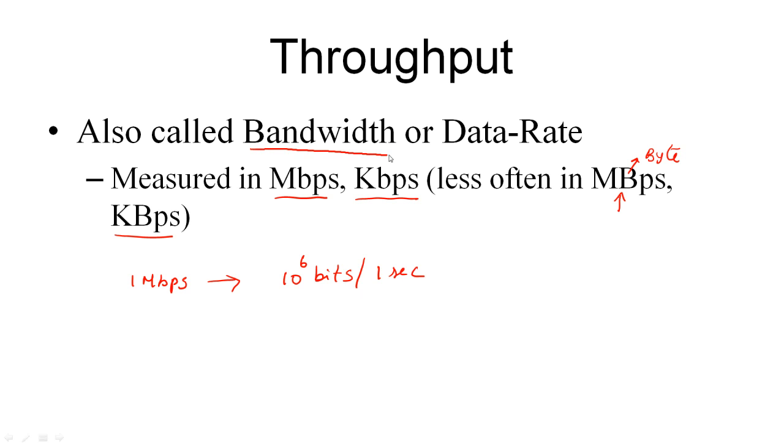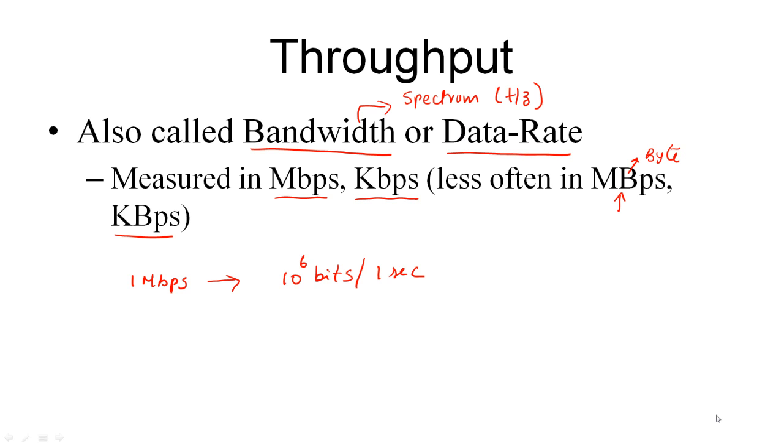Throughput is also called bandwidth. Bandwidth, by the way, has two meanings. One meaning is this throughput as defined here. Another meaning is related to spectrum, in which case its units are in hertz. So you need to distinguish whether you mean Mbps or hertz based on the context. There is a direct relation between these two, which we'll cover later. Throughput is also at times called data rate.